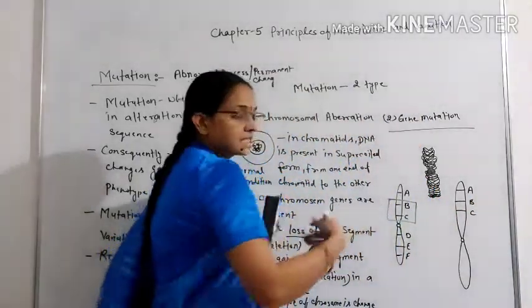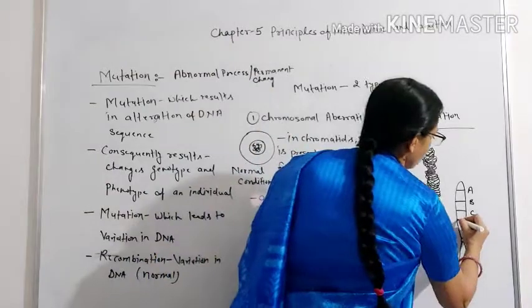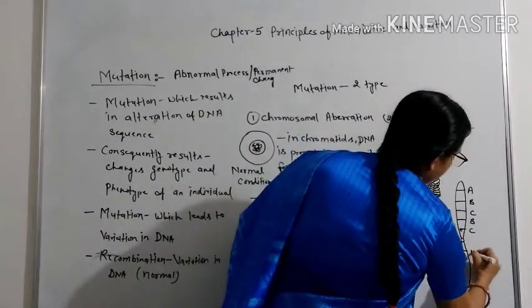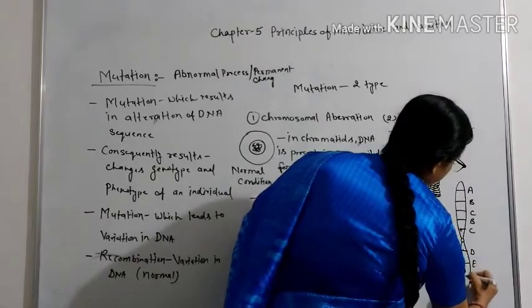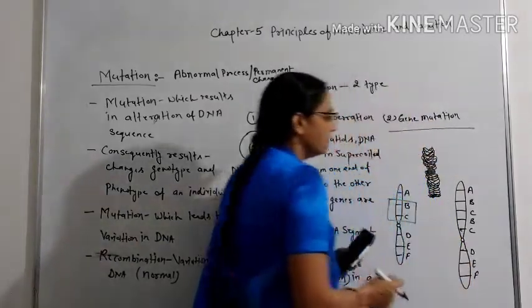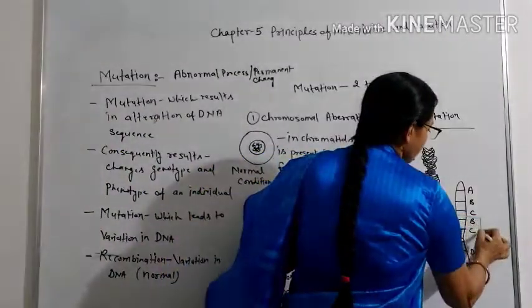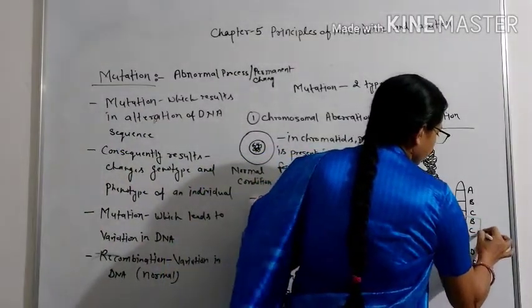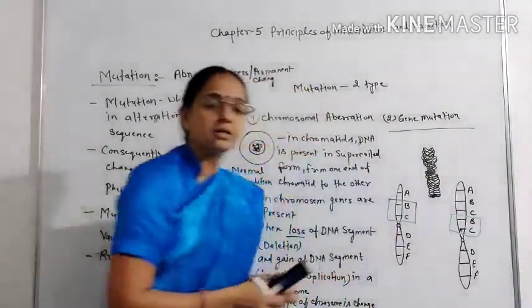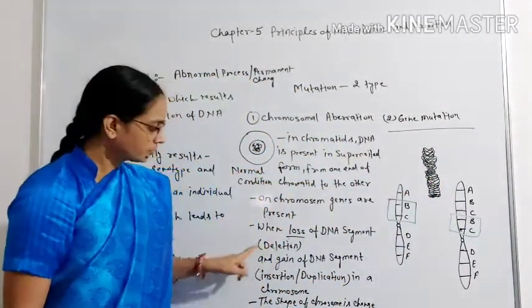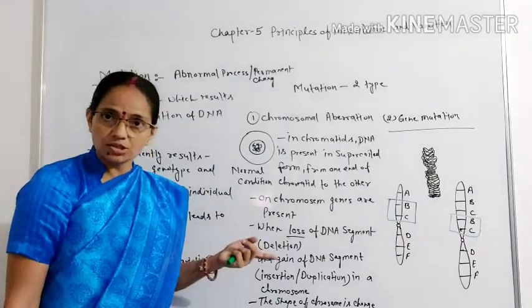Now the B and C part is duplicated, and the lower arm is as it is, D, E and F. Here you can see one more B and C segment is attached now in the new chromosome. Now the structure is also changed.